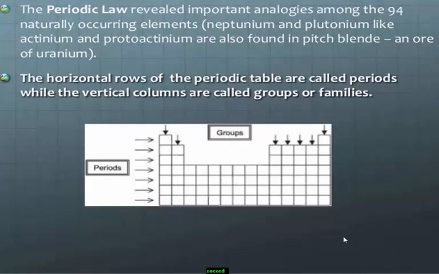That's a very important point. The elements with similar properties are placed in the same group and have the same general formula. Students, group 1 elements are called alkali metals. Group 2 elements are called alkaline earth metals. Remember, group 1 elements are called alkali metals and their electronic configuration is [noble gas] ns1.